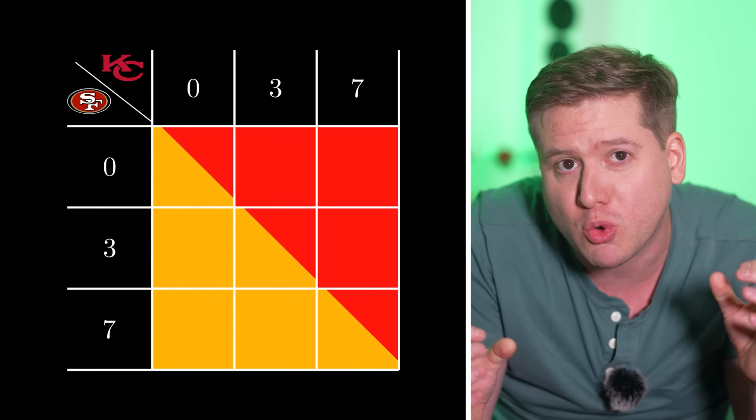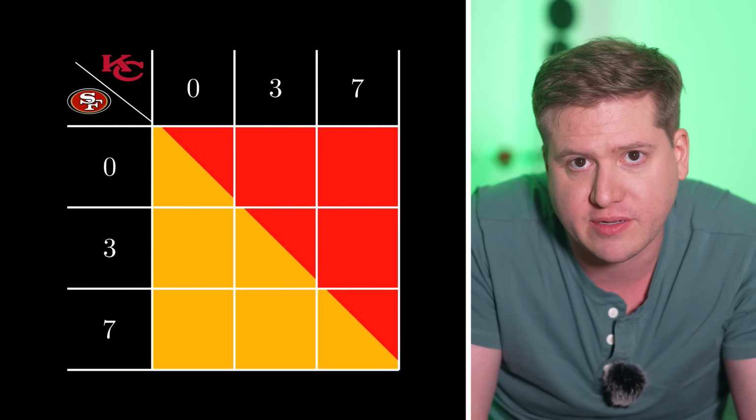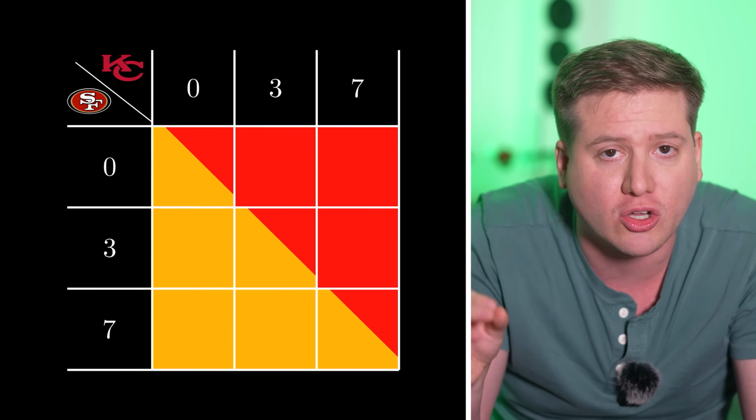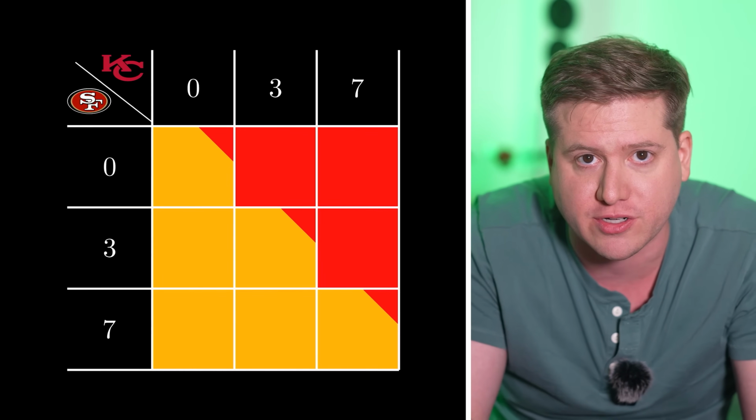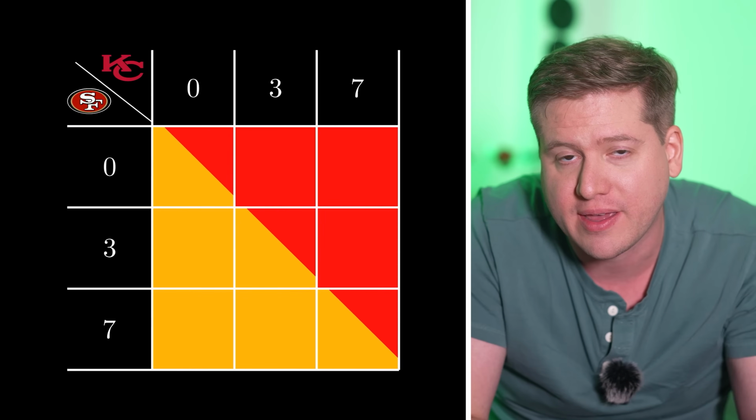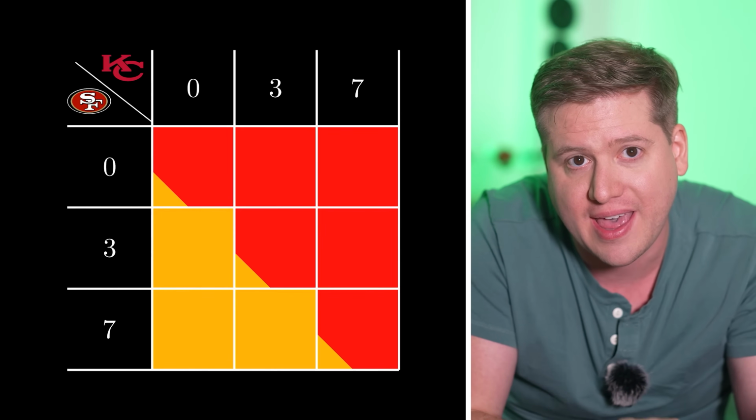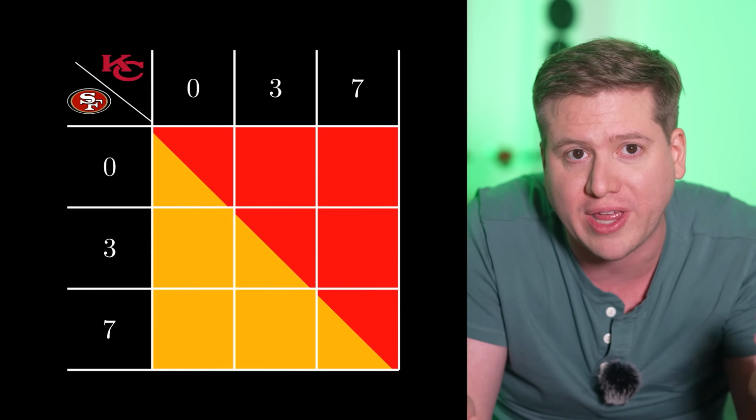We now have a visual representation of the probabilities. If more than half of this grid is colored gold, it's better to go first. And if more than half is red, it's better to go second. And as it is, it's pretty clear gold has the advantage. This is the argument for why it's better to go first. Even though both teams get 1 possession, the first team still has an advantage when they tie and it goes to a 3rd possession. But Coach Andy Reid disagrees.